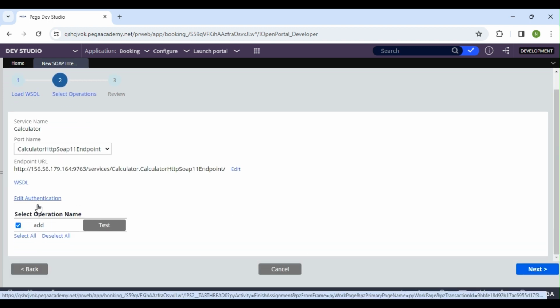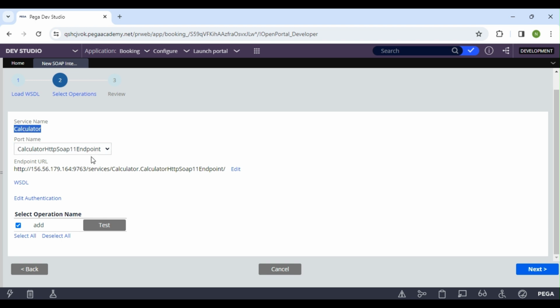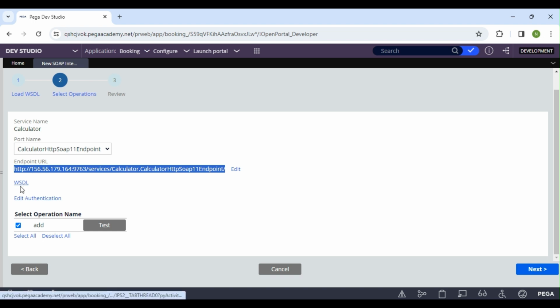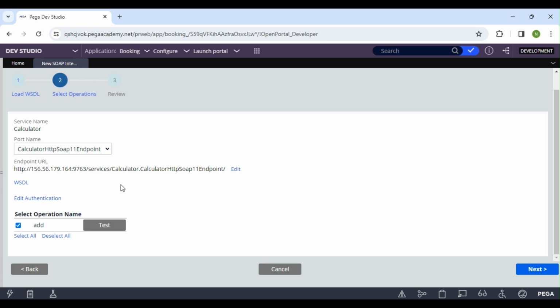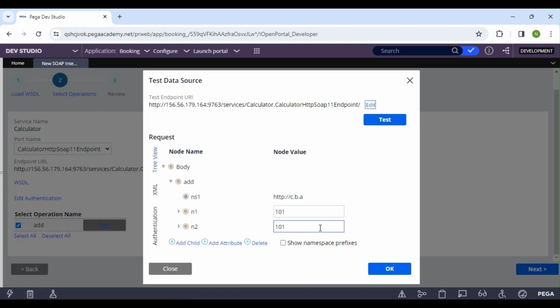You see, the operations they are providing is only addition. This is the service name, it's a calculator, this is our port name, and this is the endpoint URL we have provided. The authentication and the rest we can see in the next class. The basic authentication I have already explained. I'll just click on test. We can see, if I pass N1 and N2 and click on test.